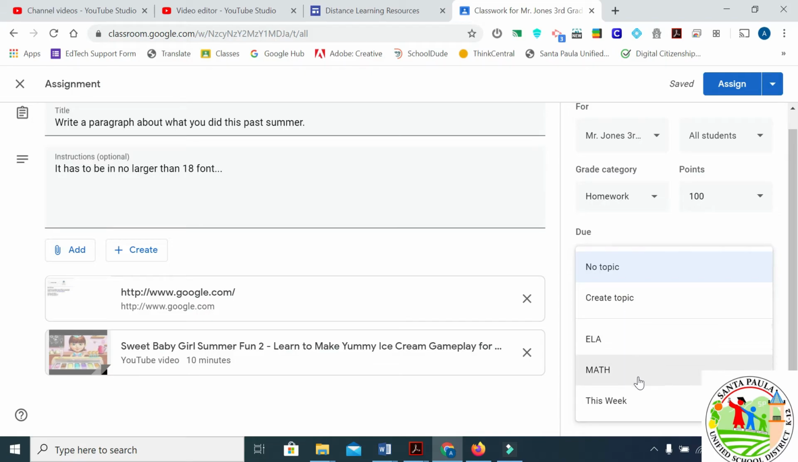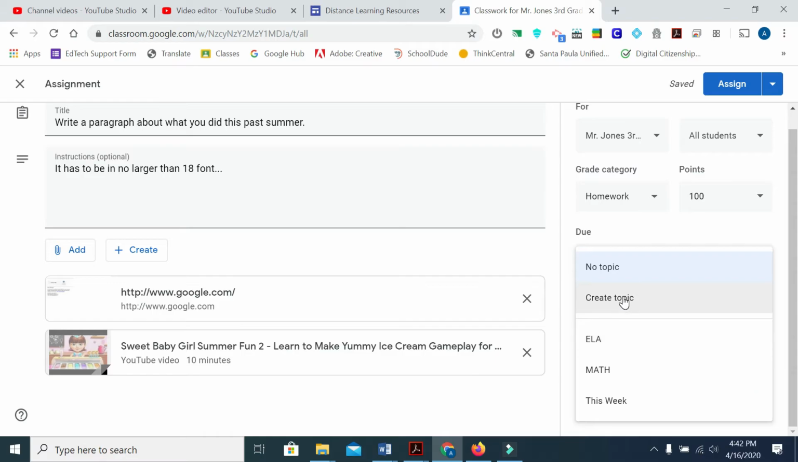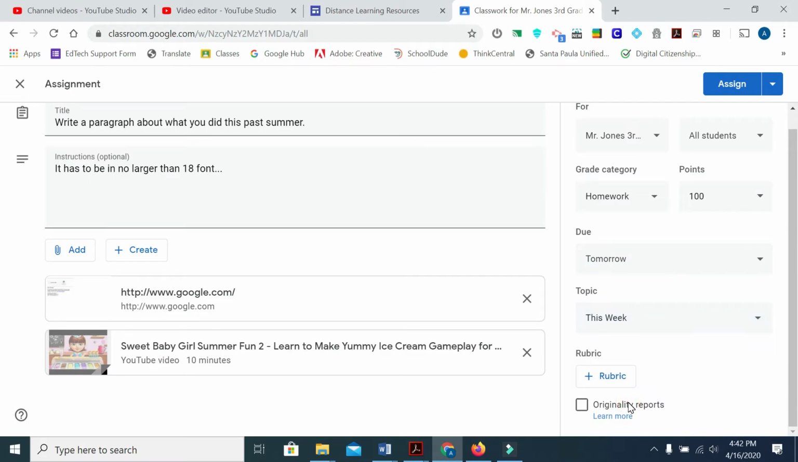Topic, these are the topics we made before. And see, we can put it in this week, math, ELA, and this is where we can create another topic if we don't like what categories we put it in. So we're going to put it in this week.